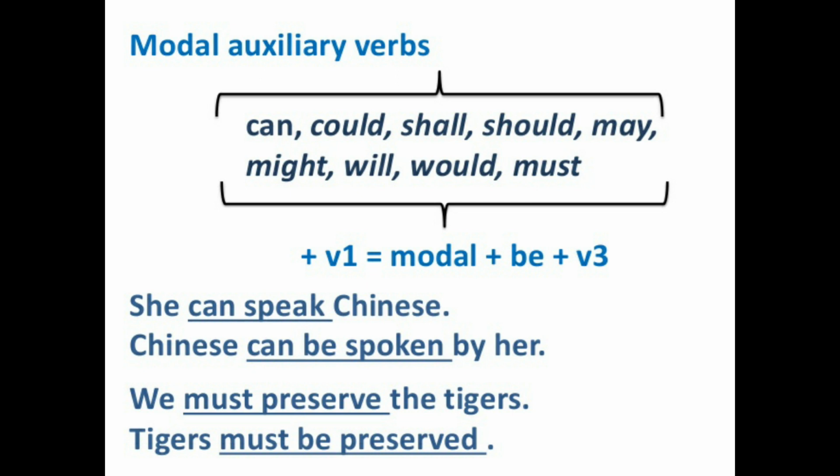Second one, you see, we must preserve the tigers. Now here the focus is on the action and not the doer of the action. So that's why we will not use the by phrase. And second thing, a modal auxiliary verb is given. So we write it like this: Tigers must be preserved. So we use the same modal verb which is given in the active voice. Then we add be and then we write the past participle form of the verb. Now it will be more clear to you in the next slide.